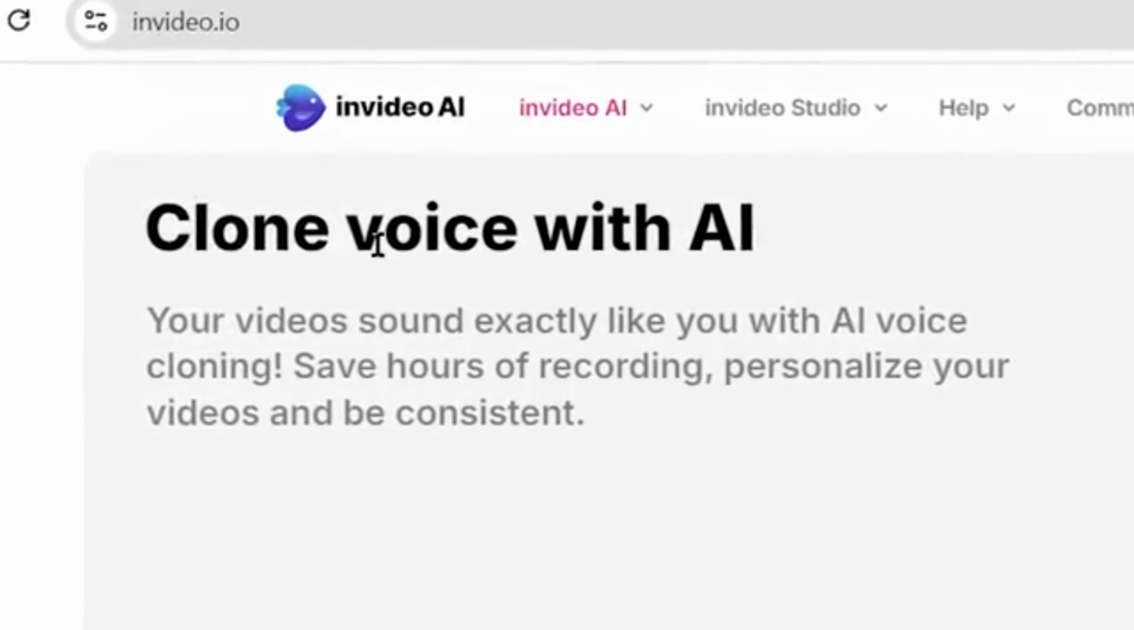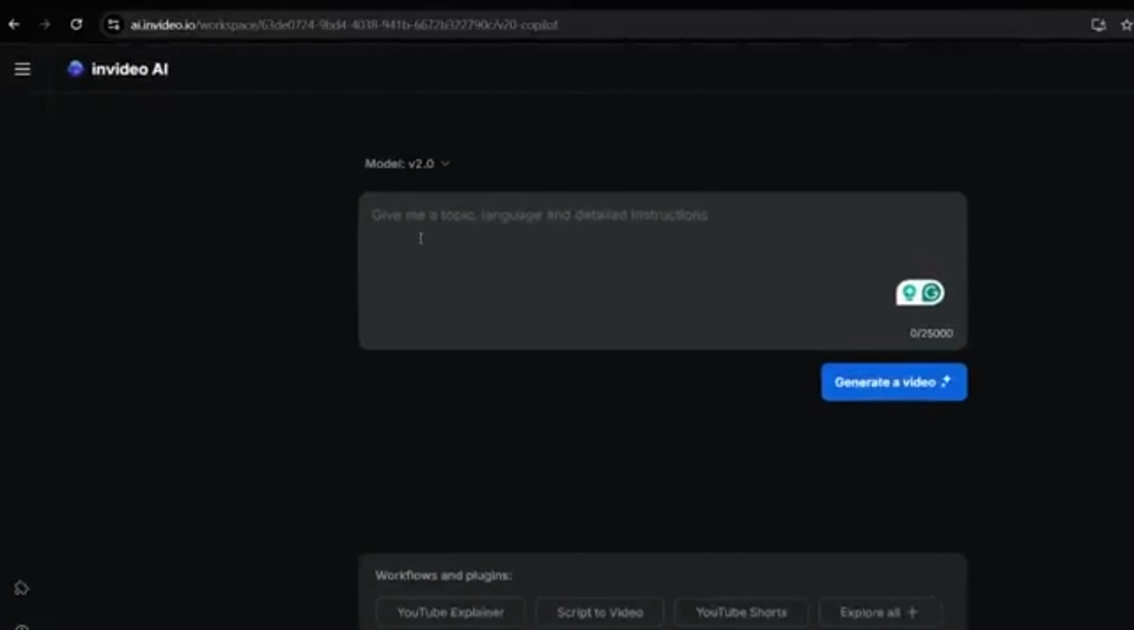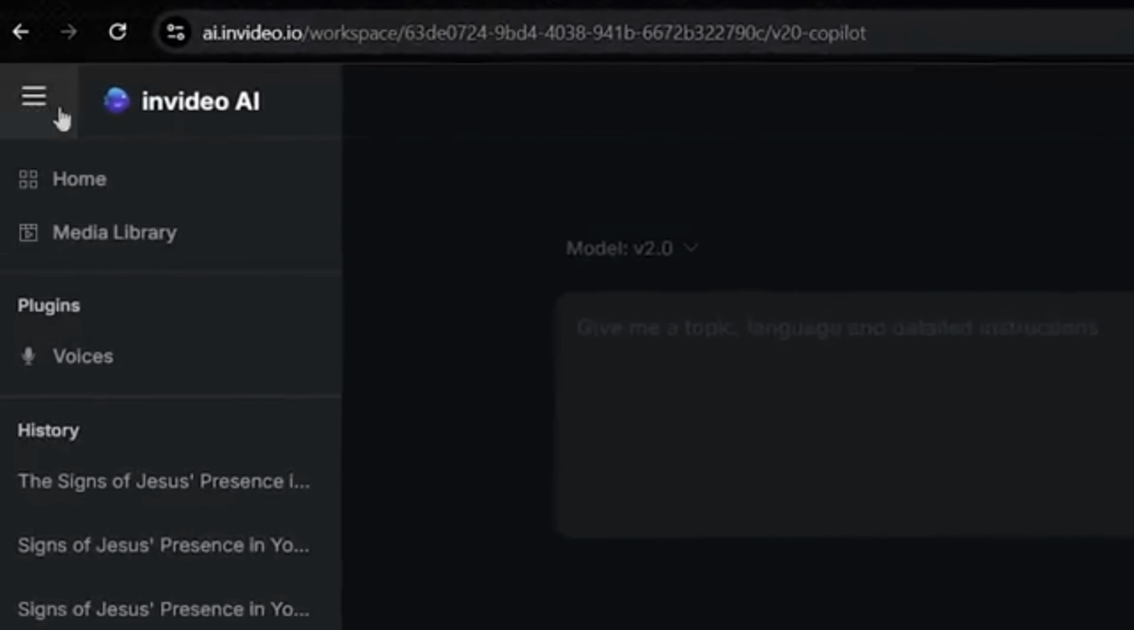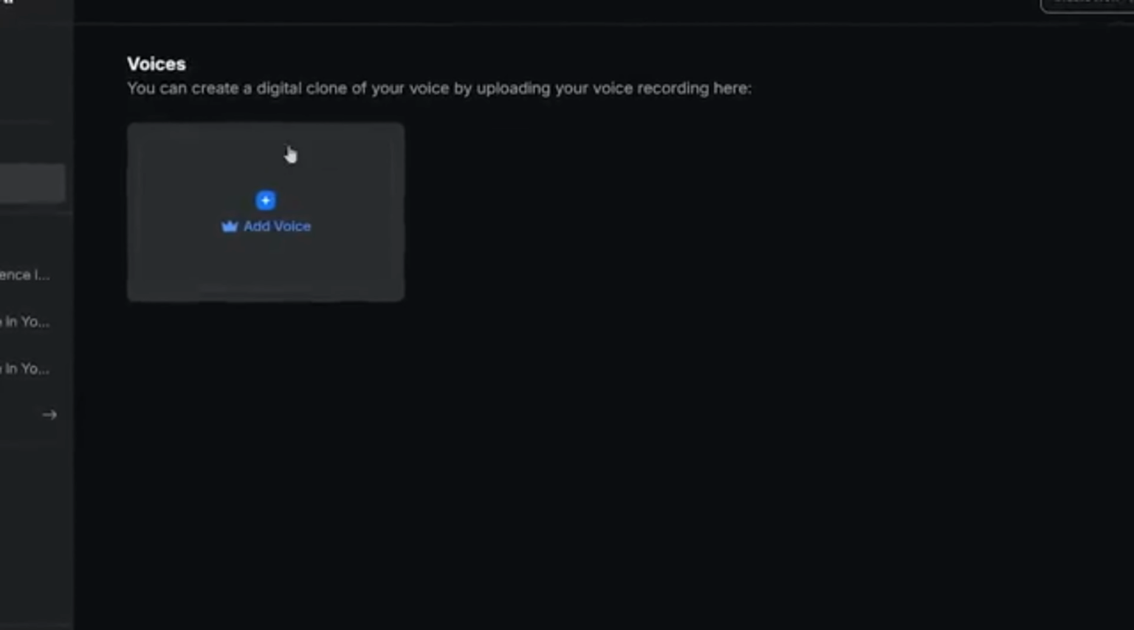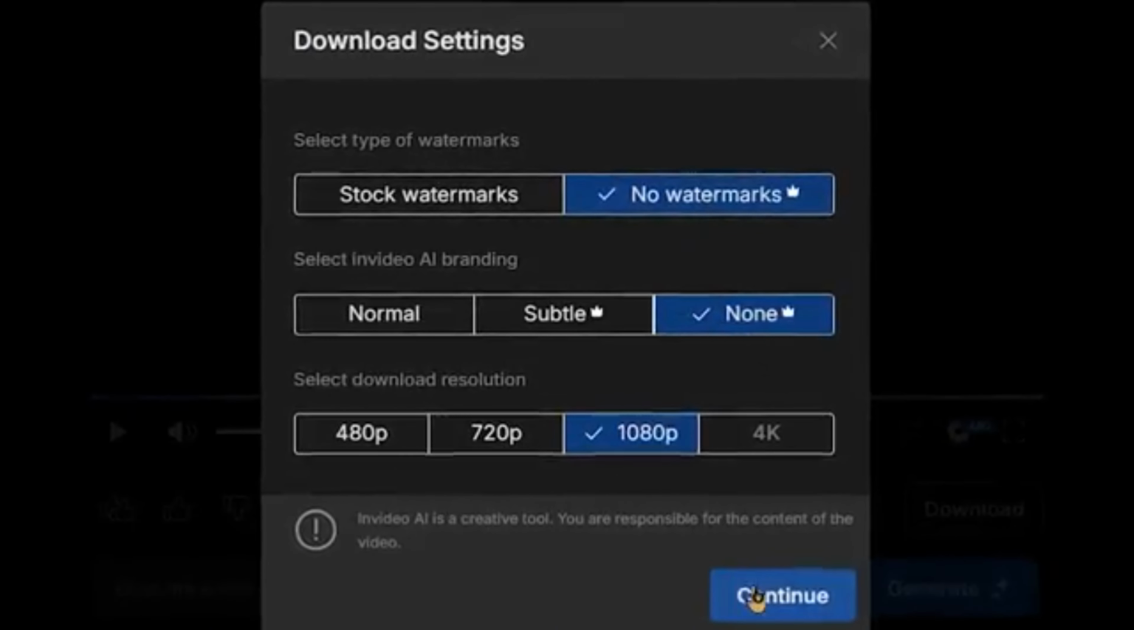InVideo also offers advanced features to customize your videos. You can edit text, replace music, and even clone your voice for narration. If you prefer multilingual content, InVideo can translate videos into different languages.